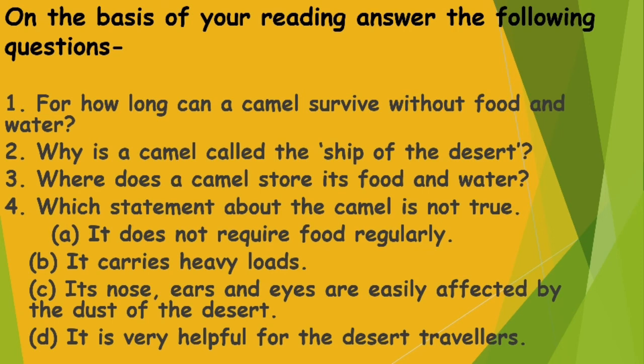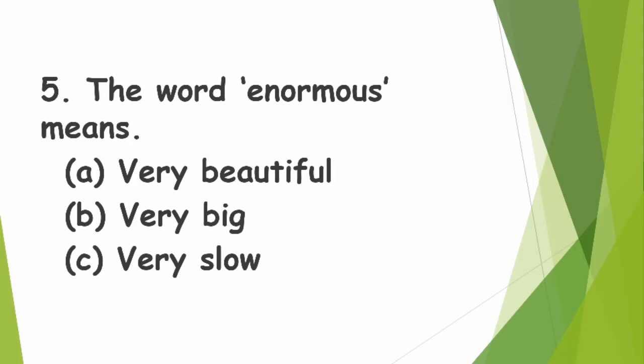देखो आपको ऑप्शंस दिए हैं, आपको पता लगाना है दैट इनमें से कौन से ऑप्शन गलत है. First, it does not require food regularly. It carries heavy loads. Its nose, ears and eyes are easily affected by dust of the desert. It is very helpful for desert travelers. Okay, so आपको इन सबको अच्छे से पढ़ना है and you have to find out which is false, which is not correct. Next question is the word enormous means.